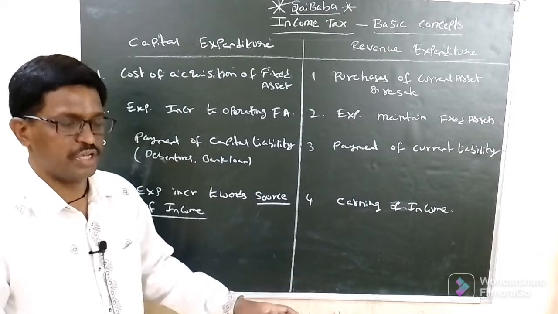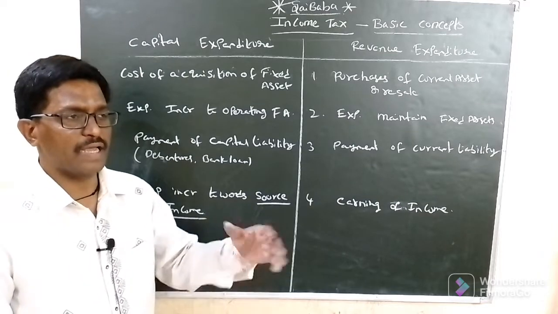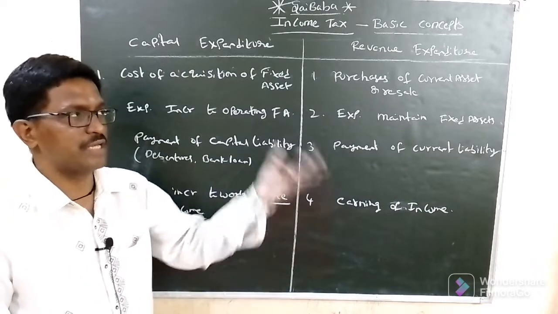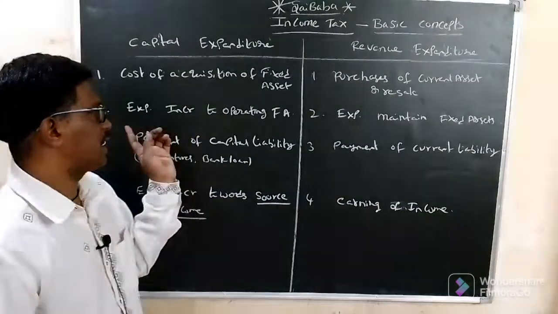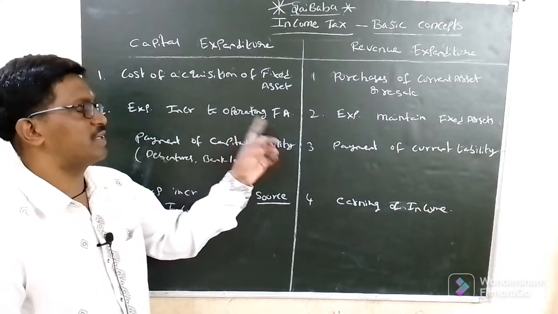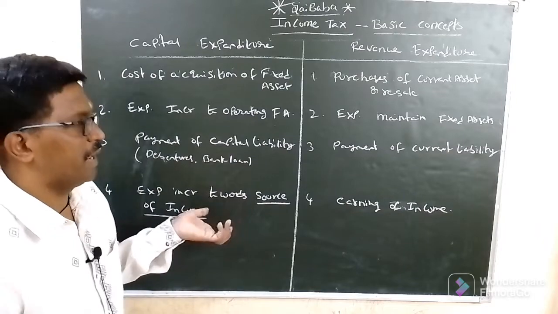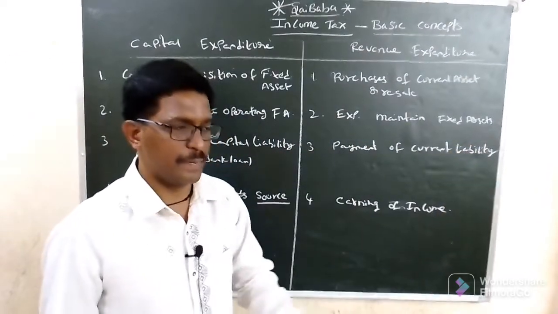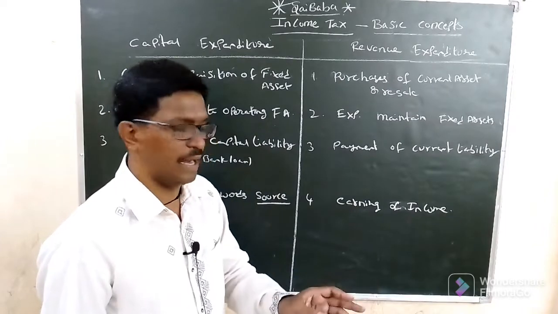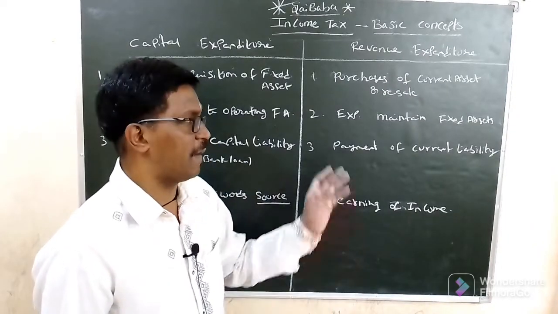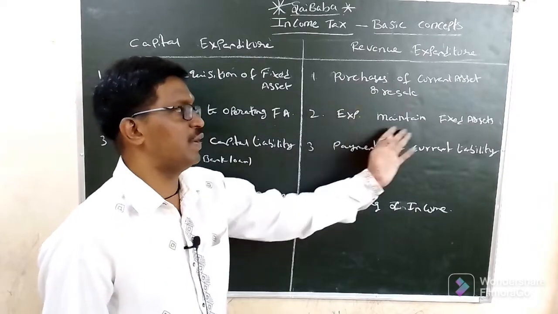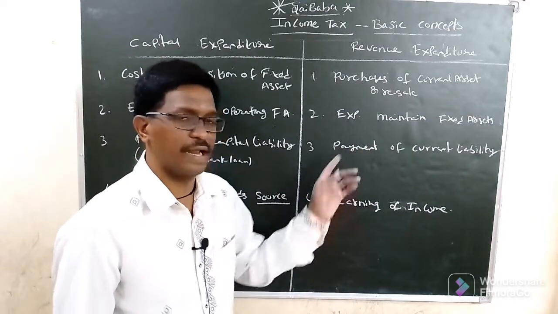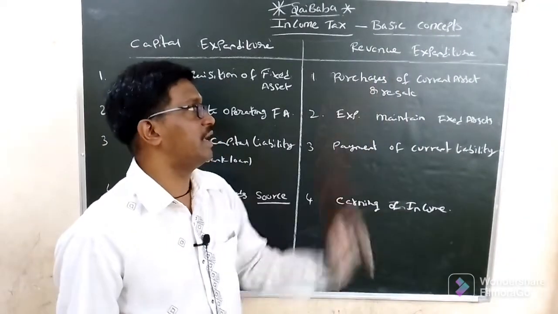If you want to increase the plant capacity to 2000 units by purchasing another machinery, it is expenditure incurred on increasing the operating facilities. Expenditure to maintain the fixed assets, like repairs, grease, oil, and labor charges, are revenue expenditure. Maintenance of the fixed assets is revenue expenditure.